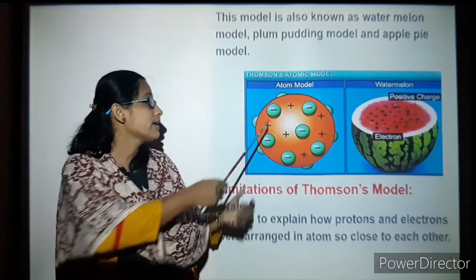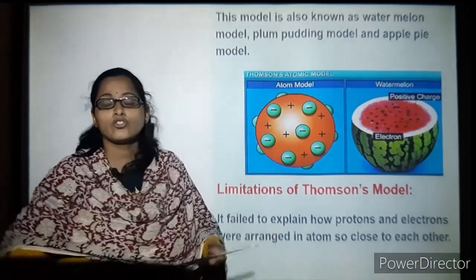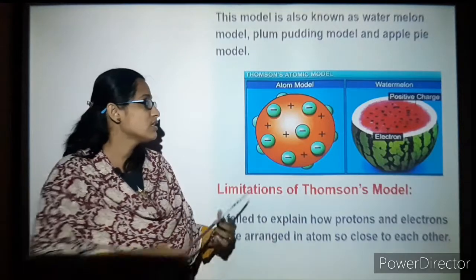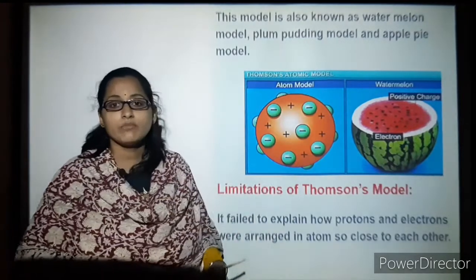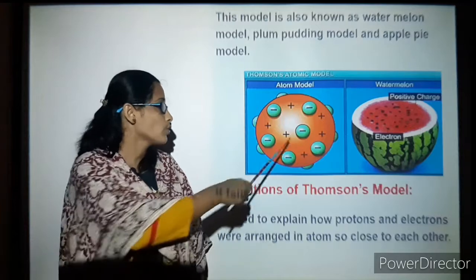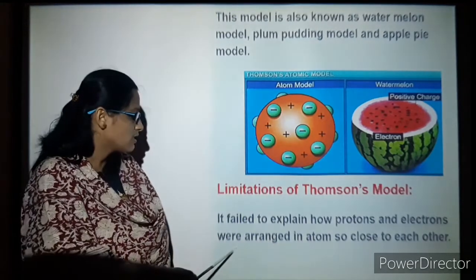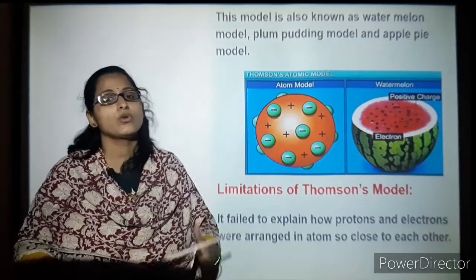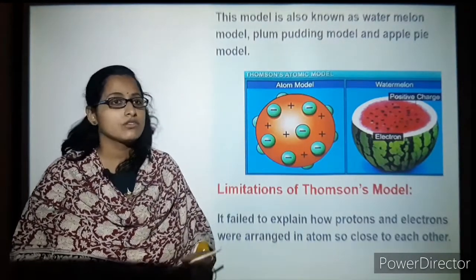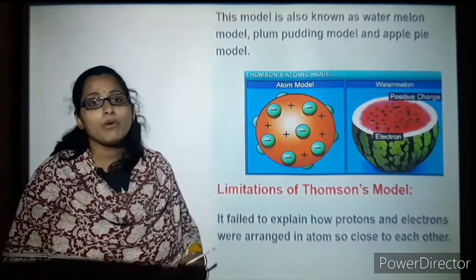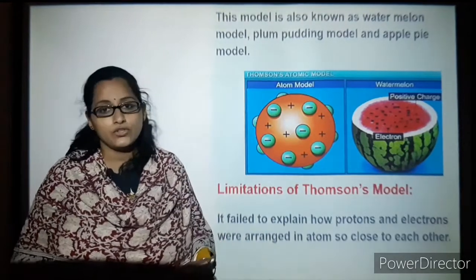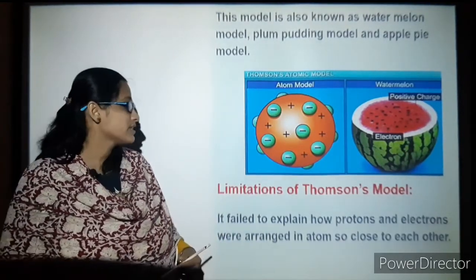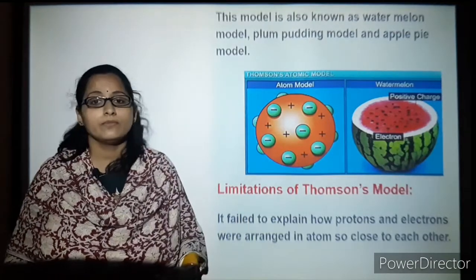The electrons are actually moving, so how can this movement of the electrons be combined with that of the protons? He was not able to explain how they are arranged so close to each other. That is the limitation of Thomson's model.